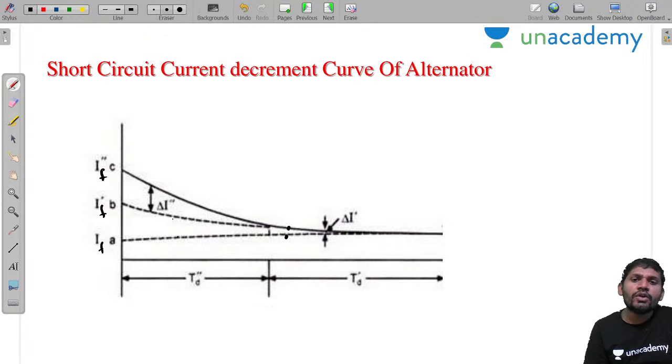Now from this one, after this we can get the steady state, sir. After the transition period, we are getting the steady state period. Now after this we are getting the steady state.